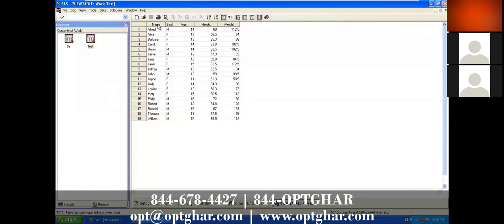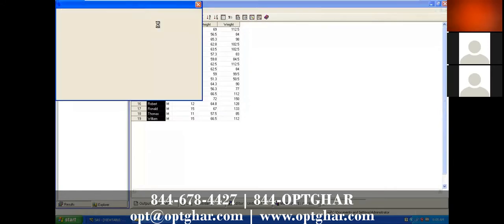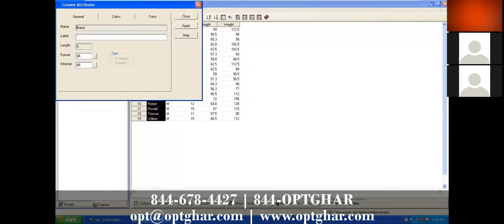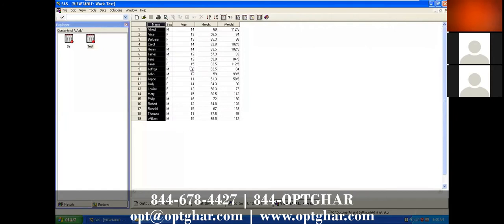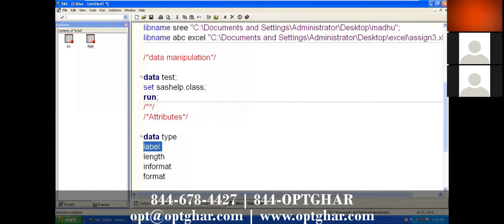So how can I understand that? Here I will apply some labels, so that based on the label I can understand what the variable exactly is. We don't have any labels here, but I will show you how to apply labels. So label is also related to your variable only.